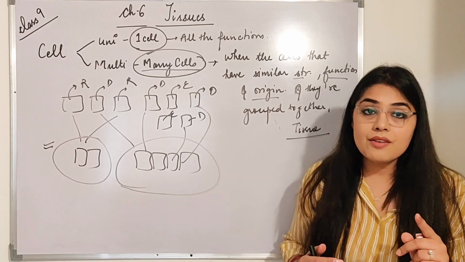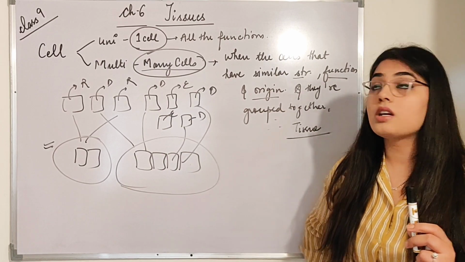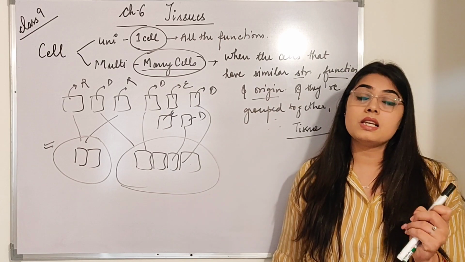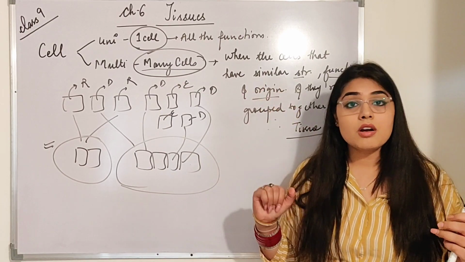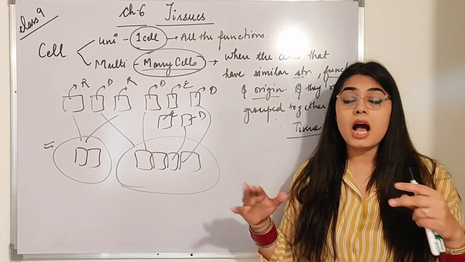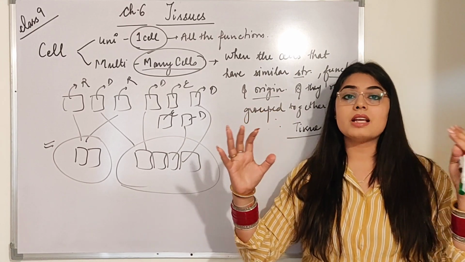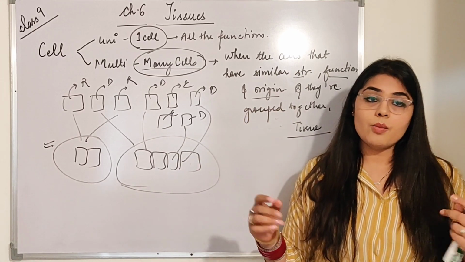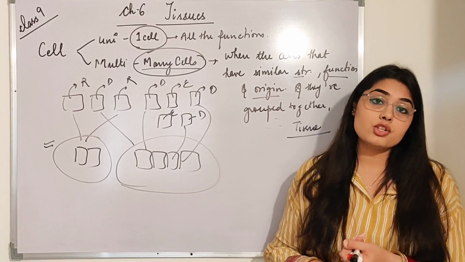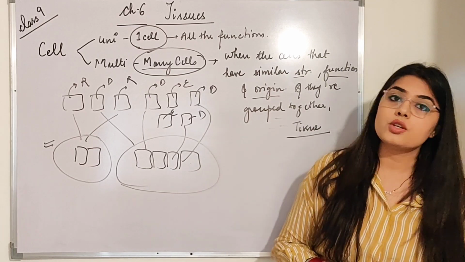Got it? Again, I will repeat, this video is just an introductory video, so don't worry. Cell is basically the fundamental unit of life, so how does this fundamental unit of life lead to the formation of tissue? When many cells combine together, with a similar structure, a similar function and the same origin, they form a group that is known as a tissue.